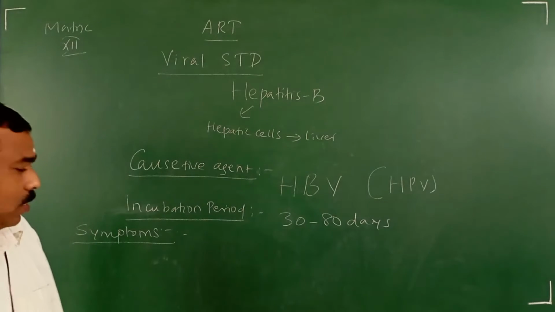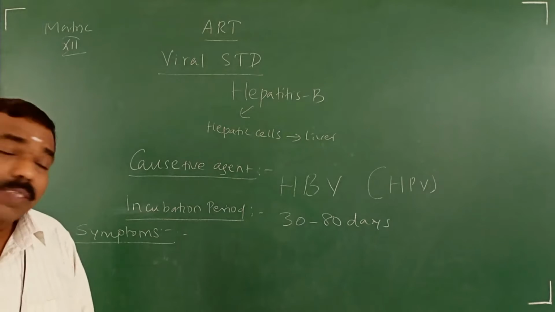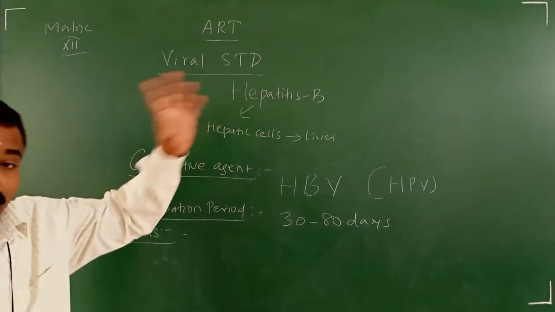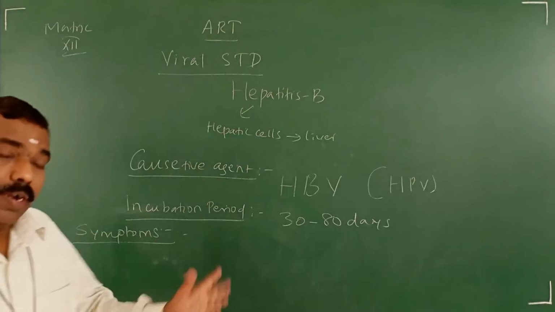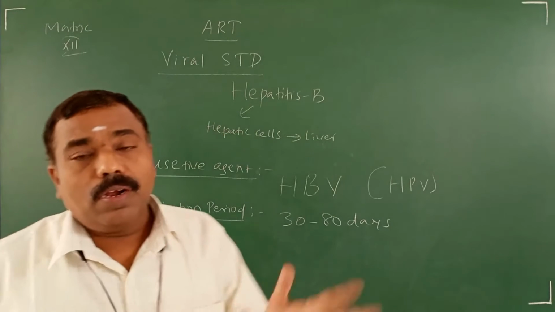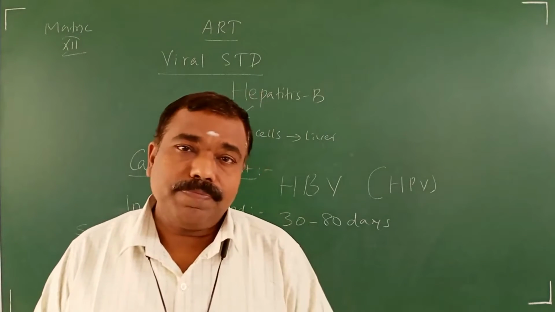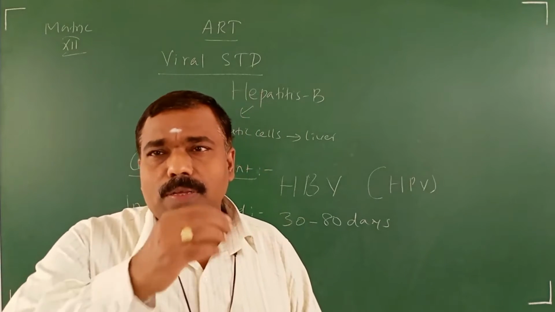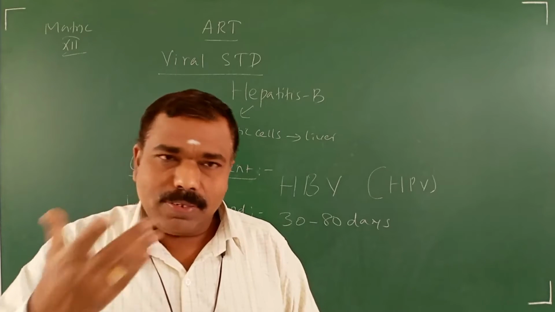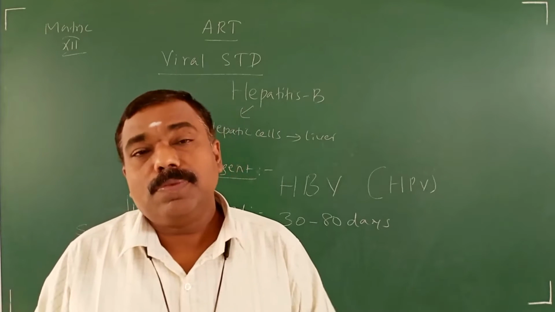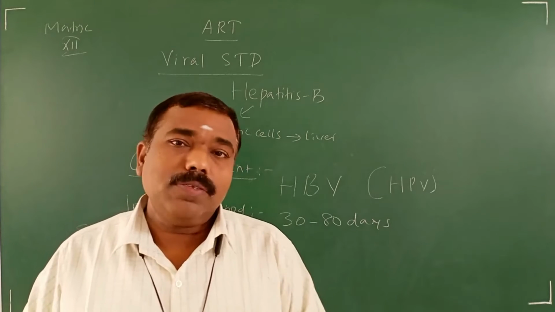Now, symptoms. As I said, it affects the liver. In severe cases, if the patient does not undergo any treatment, initially it causes mild symptoms. Where is the location of the liver?